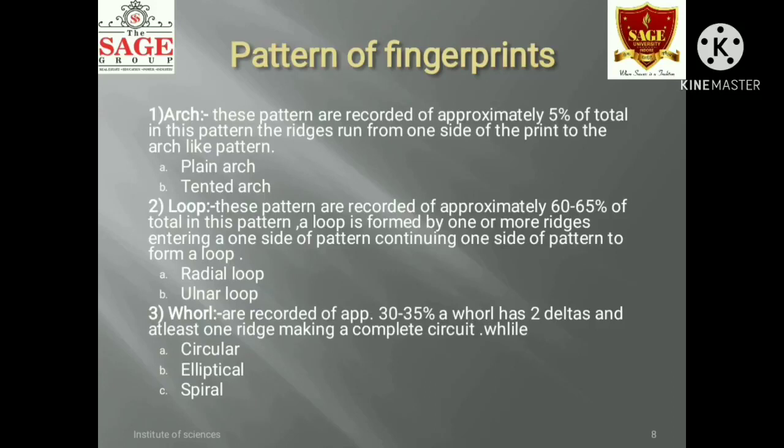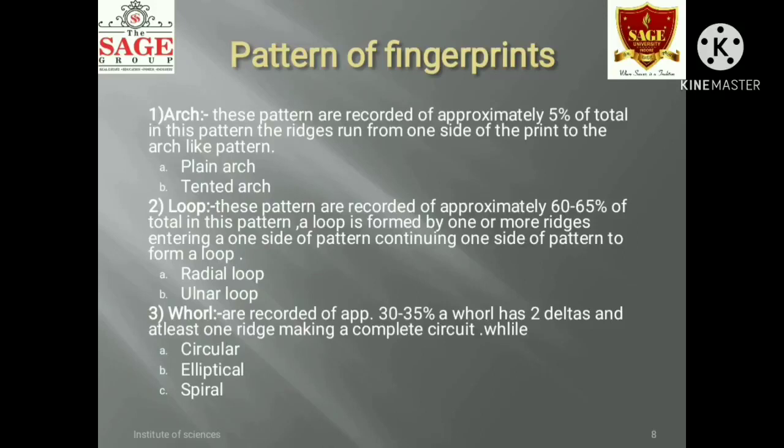The plain arch is the simplest of all fingerprints. The plain arch is formed by ridges entering the pattern from one side and flowing out the other with a small rise in the center, resembling a hill. And the tented arch is a pattern in which the ridges enter from the left side and flow to the right side, with one or more ridges at the center standing almost straight up.